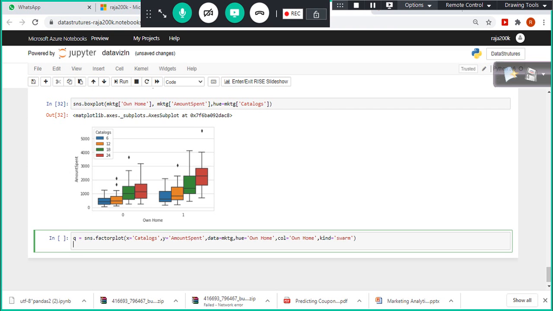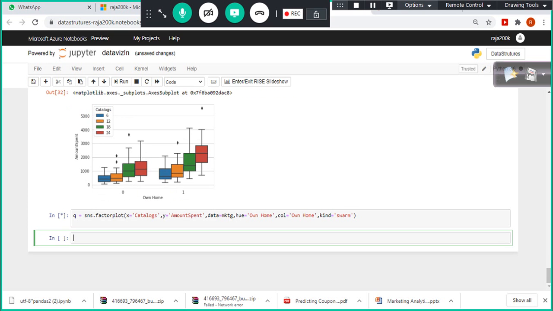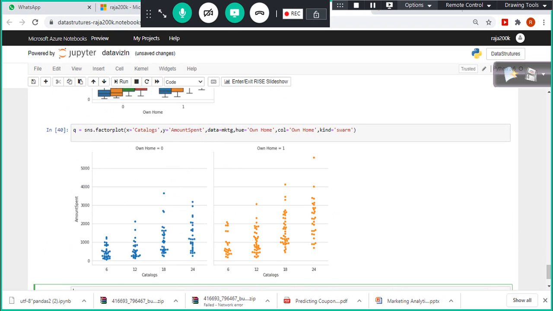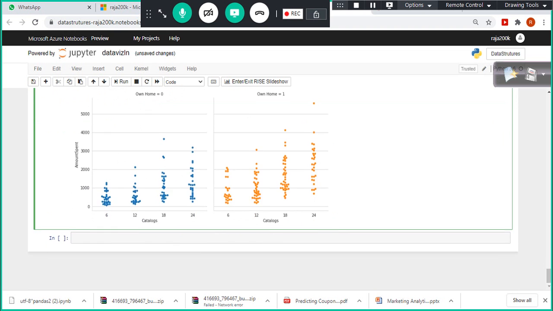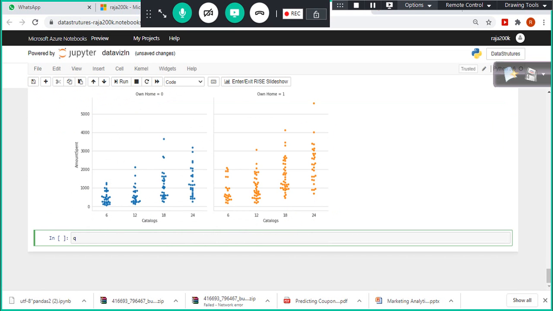First let me check if this works. Any syntax issue? X-axis, Y-axis, data frame, and hue, and column name I've given, right? Good, so no issues. So for catalogs, what I'm going to do here is use set xtick labels.